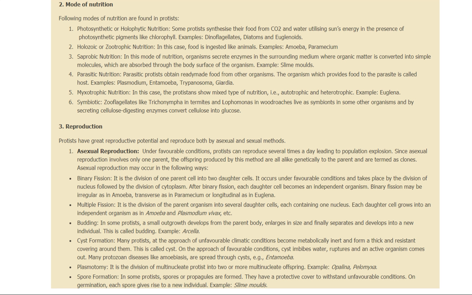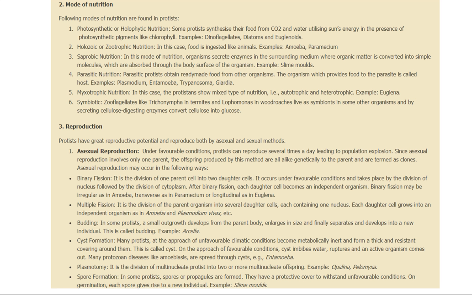Then next is budding. In some protists, a small outgrowth develops from the parent body, which enlarges in size, and finally it separates and develops into a new individual. So example is Arcella. So that is budding. Then cyst formation in case of Entamoeba. Sometimes they reach unfavorable climatic conditions, and they form a thick resistant covering around them. That is called a cyst.